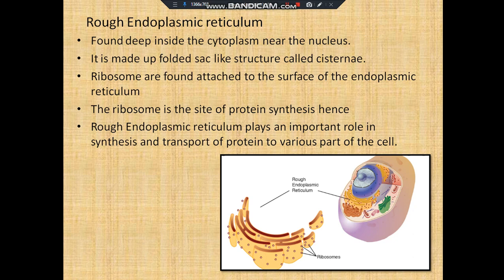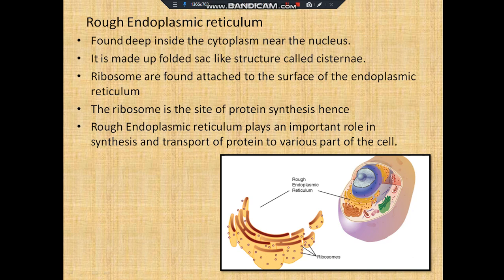It is found deep inside the cytoplasm, very near to the nucleus, and hence it is the rough endoplasmic reticulum which is always found attached to the nuclear envelope, and it is made up of folded sac-like structures called cisternae. As you can see in this picture, these folded sac-like structures are called cisternae, and these round ball-like structures are called ribosomes.